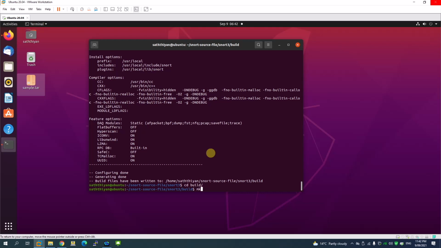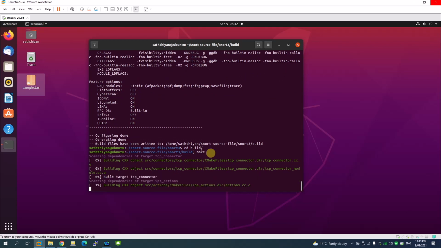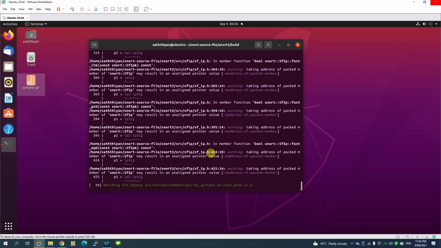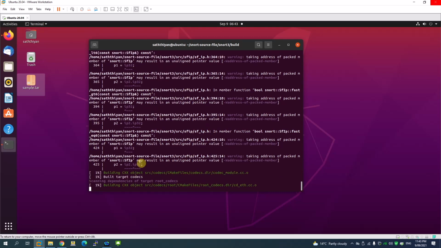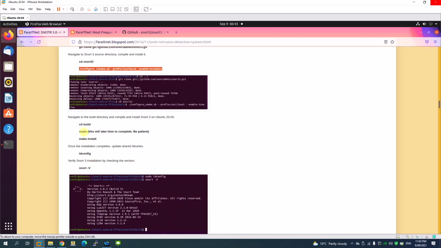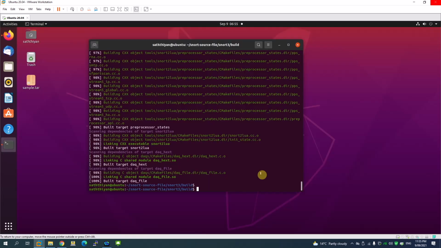Now, since this is from the source file, I'm going to make. Remember, this will take time, so you need to be patient. You need to wait here till this process completes. I've put that information in the document as well. You see here, it says this will take time to complete, so you have to wait here. All right, now the make process is completed.